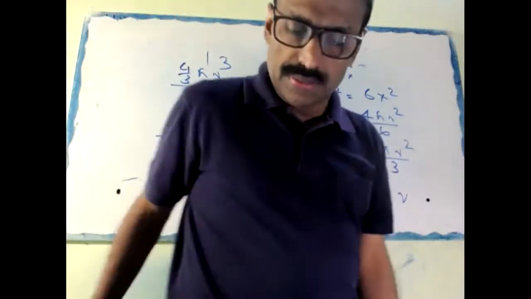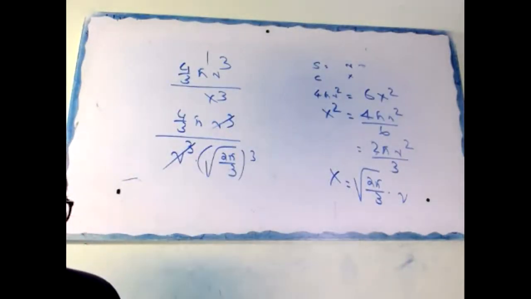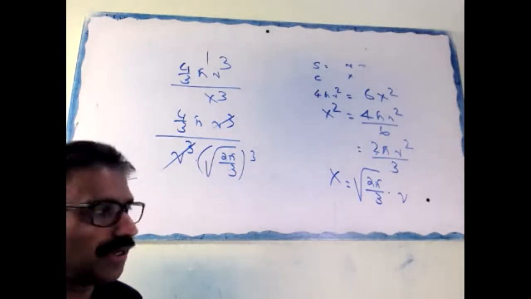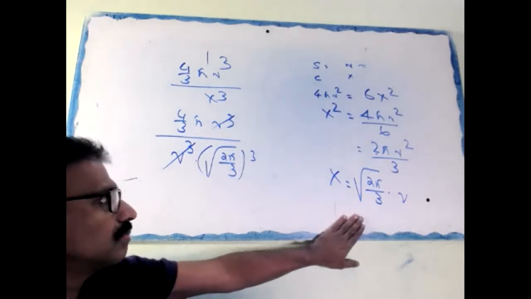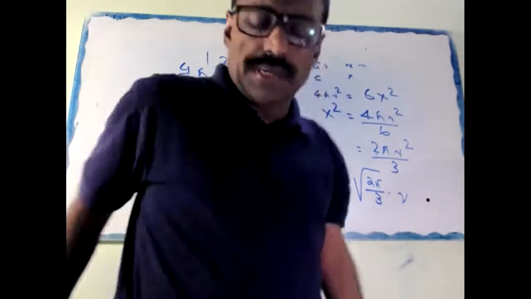Right up to here? Hello, right up to here? I have to rub this side, that's why. Okay, right up to here. Okay, this side I can rub this side. Is it okay? Okay, now look at here.